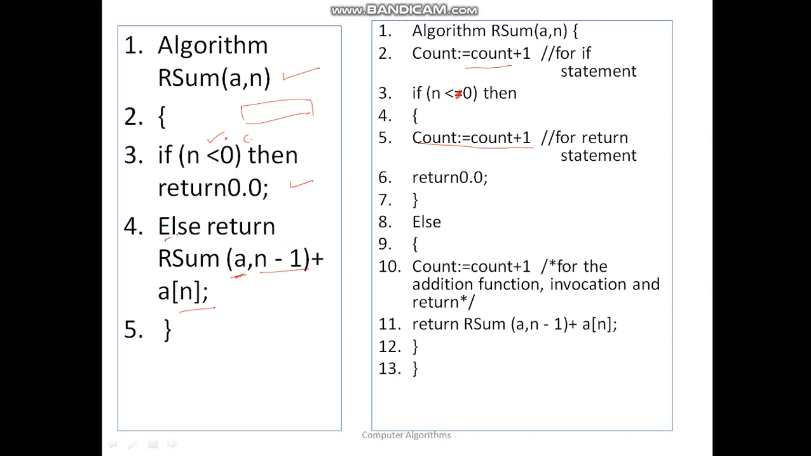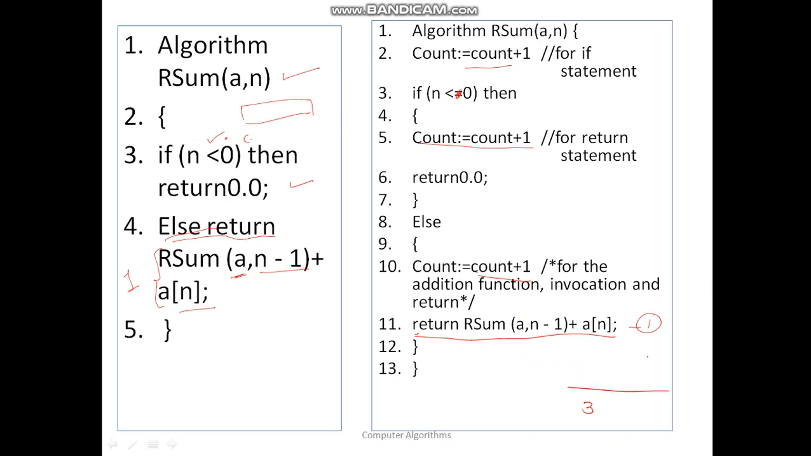The else statement is never considered. If this statement is true, do this, otherwise do this directly. So else is not exactly executed. Directly we come here, and this statement will require one addition. So here count is equal to count plus 1, for the addition, the function invocation, and the return. Because all of this is written inside a single instruction, this instruction is going to be executed one time. So how many instructions are going to be executed here?